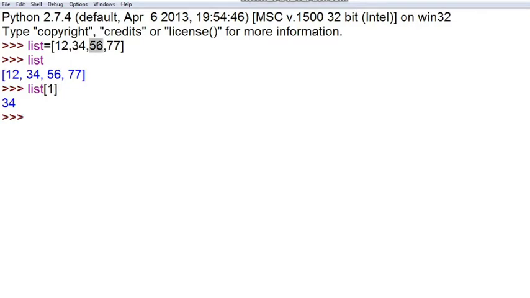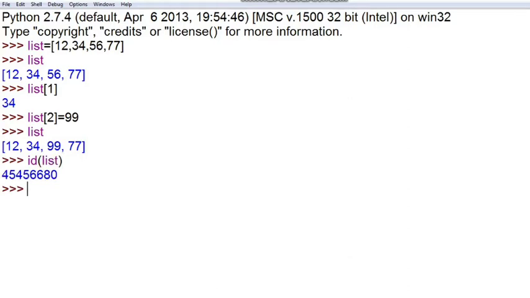You can see that if I write list index 1, it gives me the answer 34. If I want to change this 56 to 99, I have to write list, then the second position is equal to 99, and then print the list. You can see that it is successfully changed. Now if I want to check the address of the list, I will write id and then list. It will give you the location of the list.